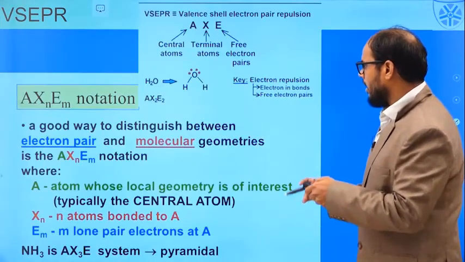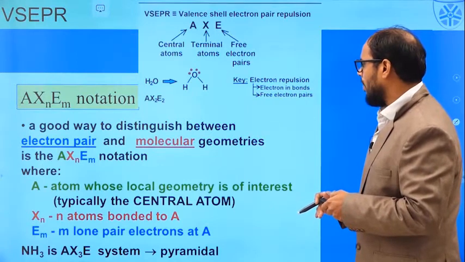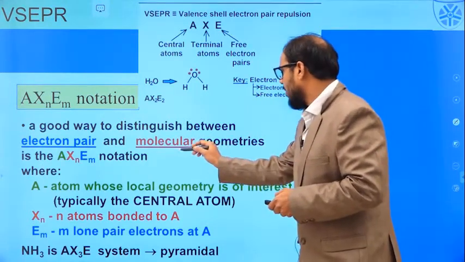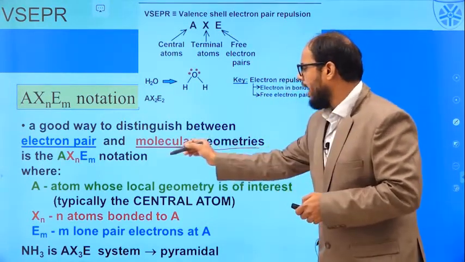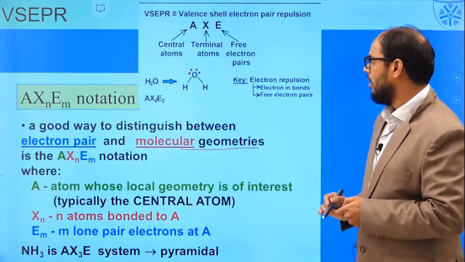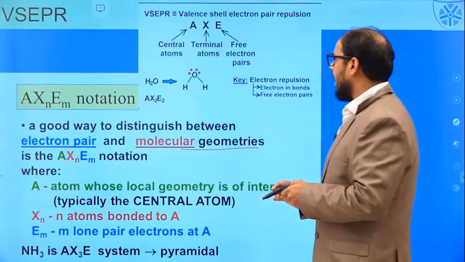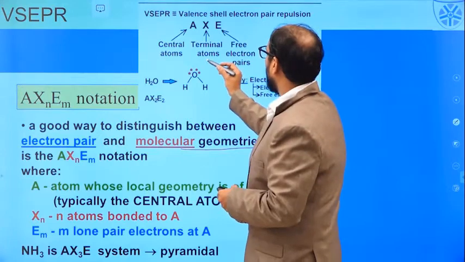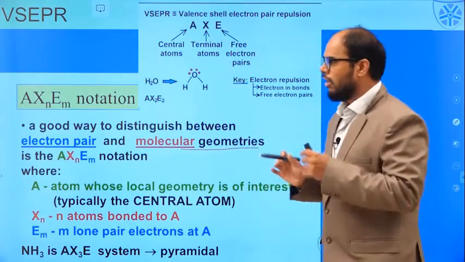And this electron pair and molecular geometry can also be easily understood by the AXE notation. So this AXE notation will tell you the geometry of many of the molecules.